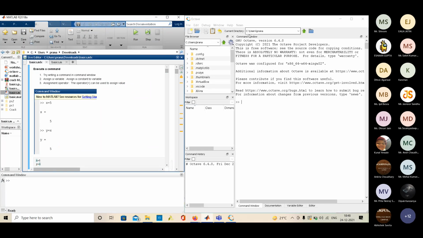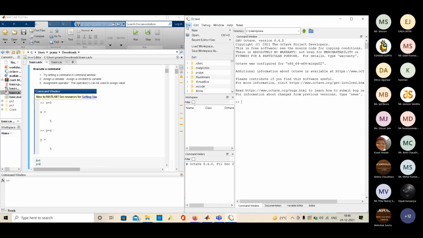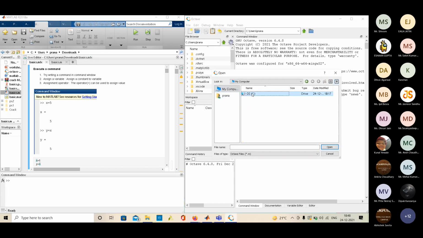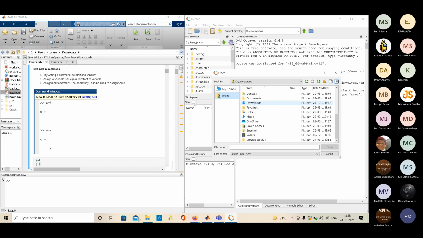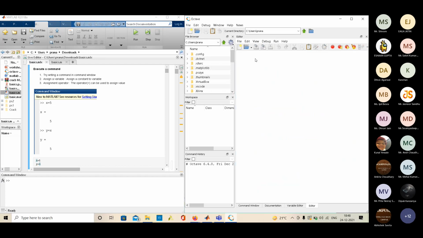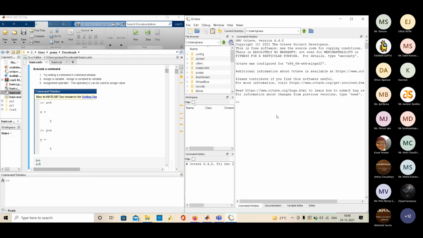Everything that we write in Octave in the command window can be simply written in MATLAB also. So first thing is executing a command.